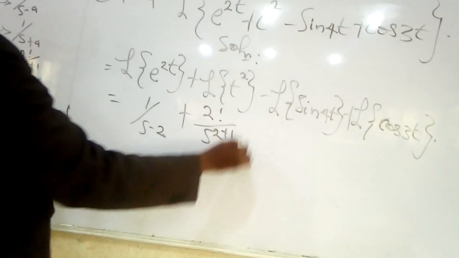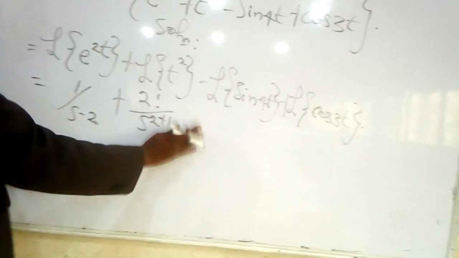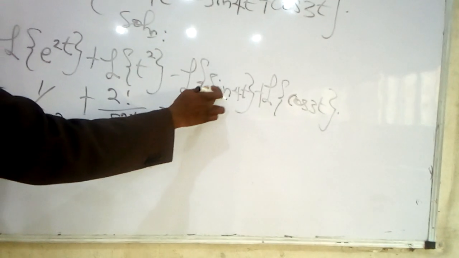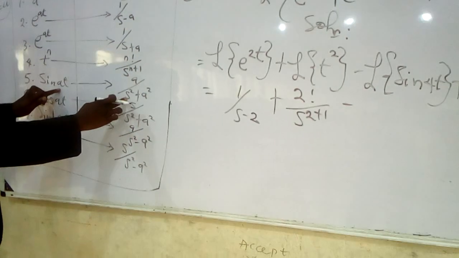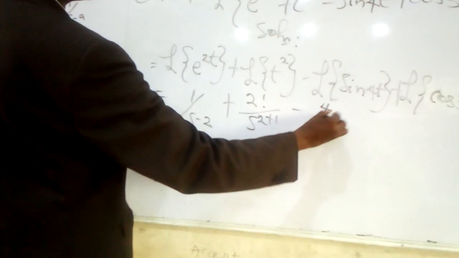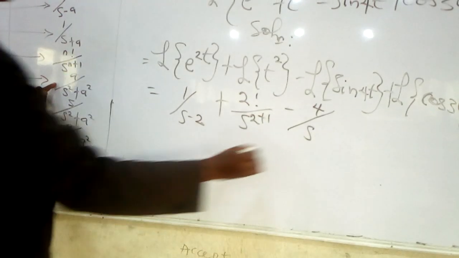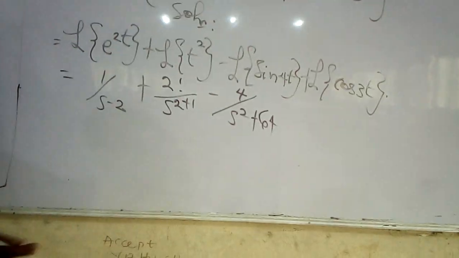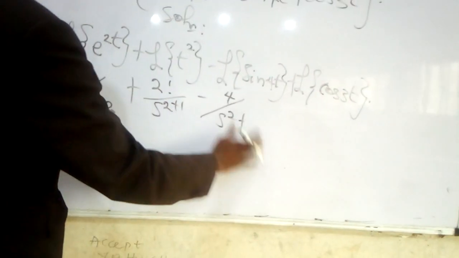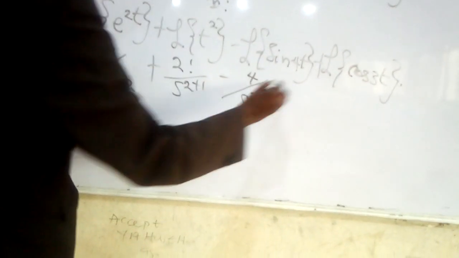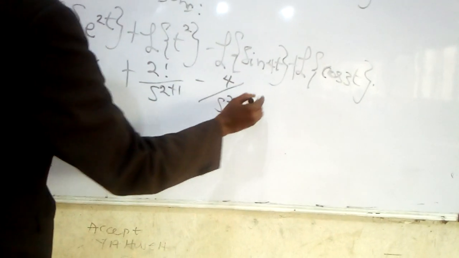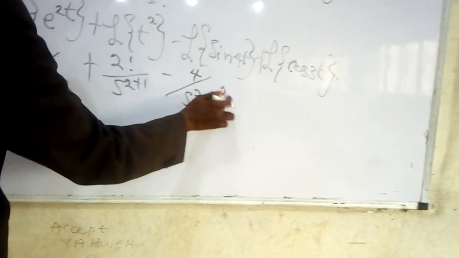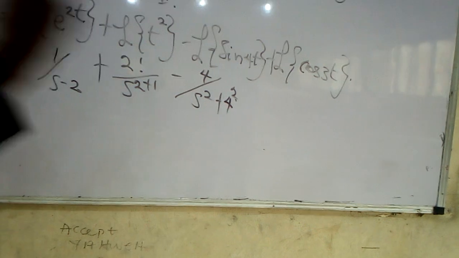Plus, now there is a negative sign here, minus Laplace of sine 4t. From the table, sine at is a over s squared plus a squared. So a now is 4. So we now have 4 over s squared plus 4 squared, which is 16. At this level, you can leave it as 4 squared for clearer understanding.